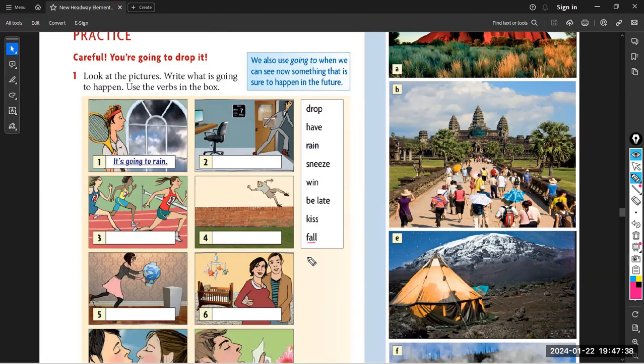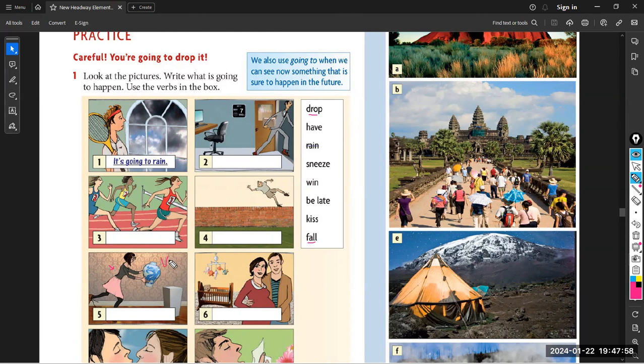It is going to drop. She is going to sneeze. Are you sure? Drop. Oh. He is going to drop the jar. Yes. To drop the vase.